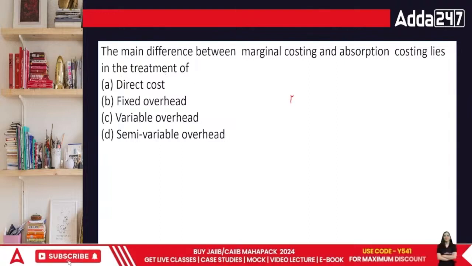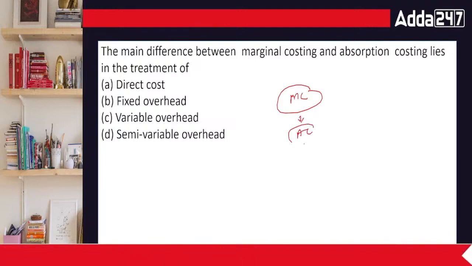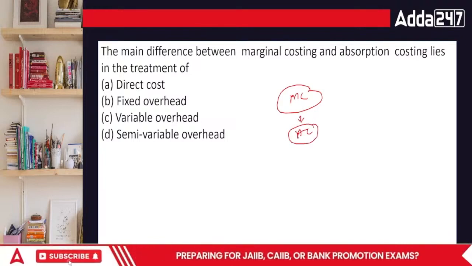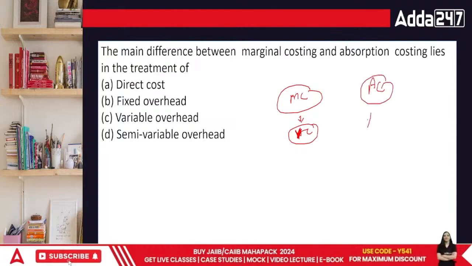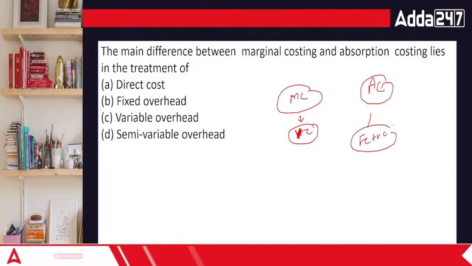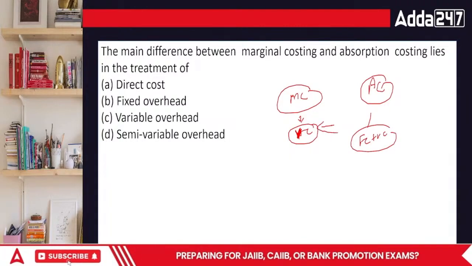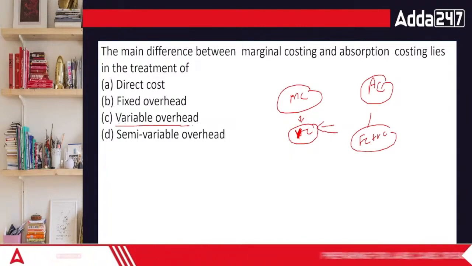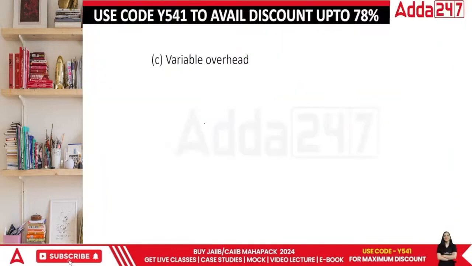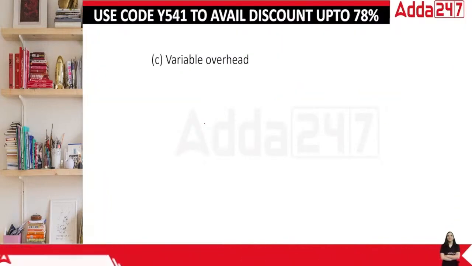Marginal costing says I will just include the variable cost, while absorption costing talks about the fixed cost plus variable cost. So the basic area of difference is that this focuses on variable cost. The main point is variable overheads, everyone.